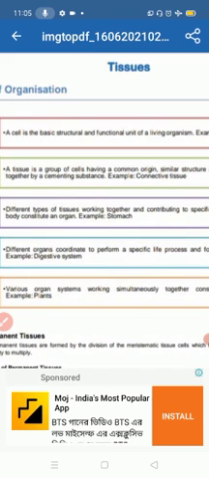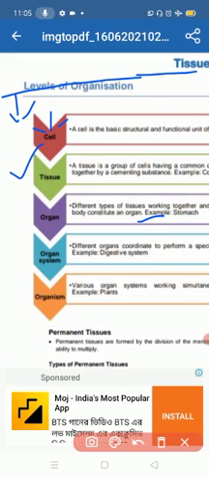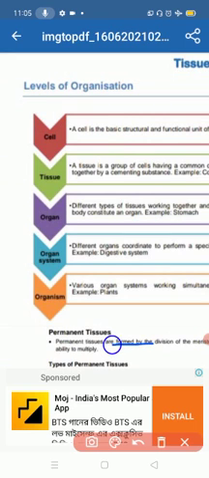When we say connective, what does connecting mean? Connecting means a link between any of the phases or any work. Here the connective tissue is the connecting phase between similarities of origin, structure and evolution. That is known as tissue. It comes under the topic of levels of organization. Understand?